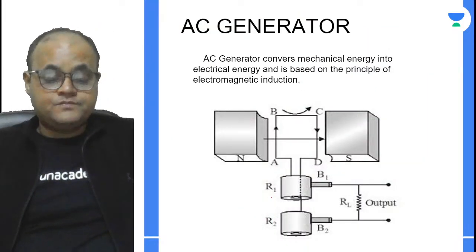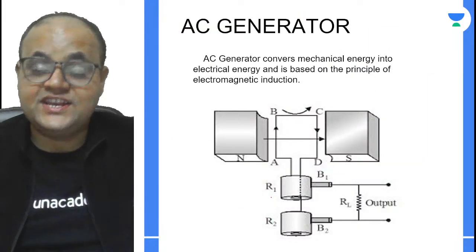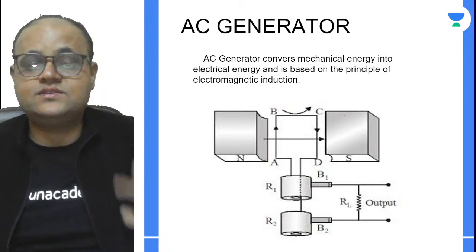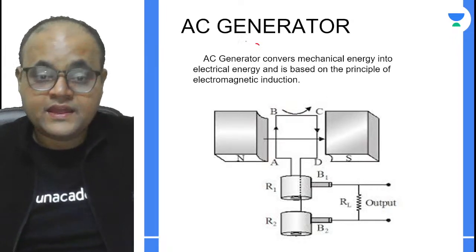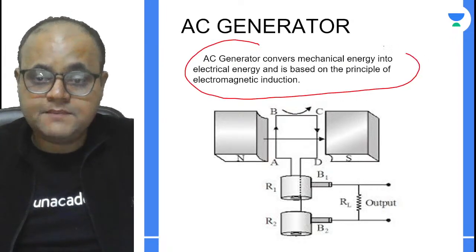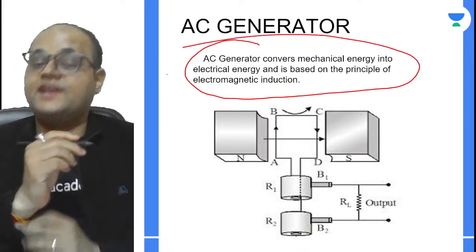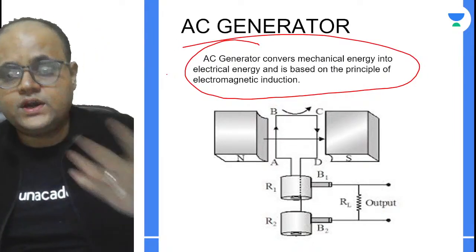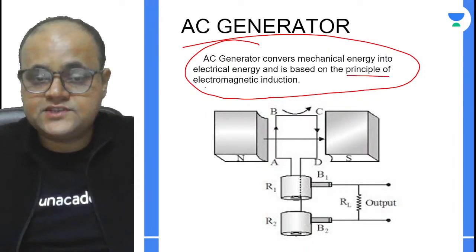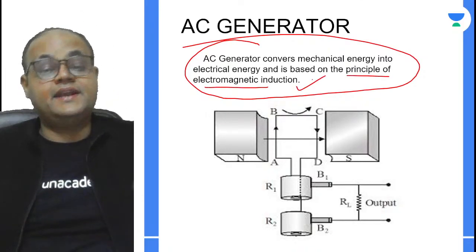Now let's see how an AC generator works. The very first thing is, what does an AC generator do? An AC generator converts mechanical energy into electrical energy. And what is the working principle? The working principle is basically electromagnetic induction.